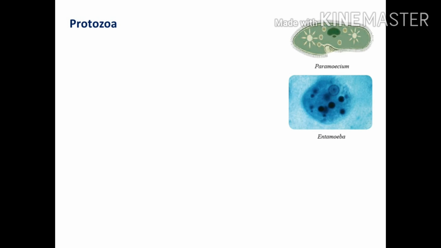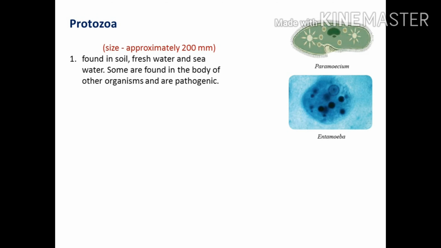Protozoa. Two examples are Paramecium and Entamoeba. Their size is about 200 micrometer. Protozoans are found in soil, fresh water and seawater. Some are found in the body of other organisms, which are pathogenic. These are unicellular organisms with eukaryotic cell.